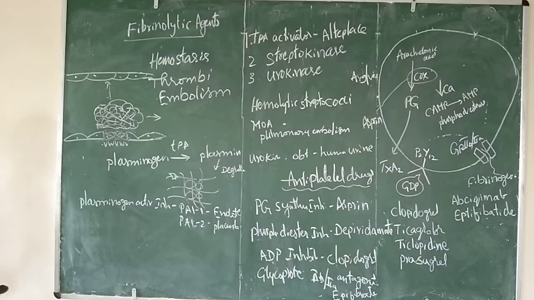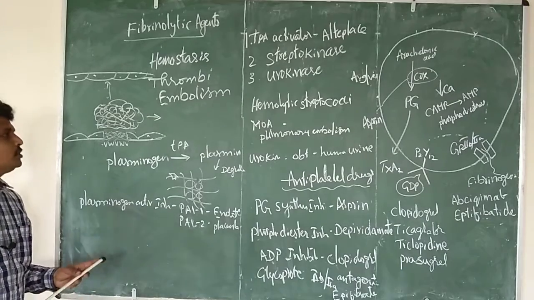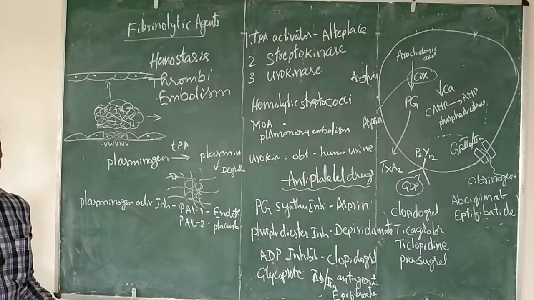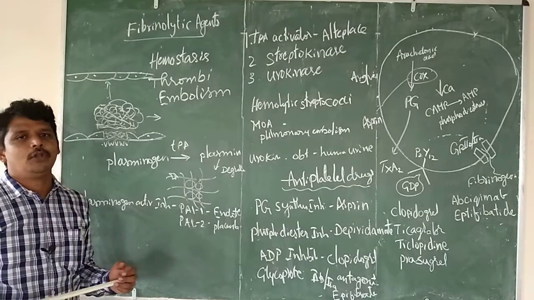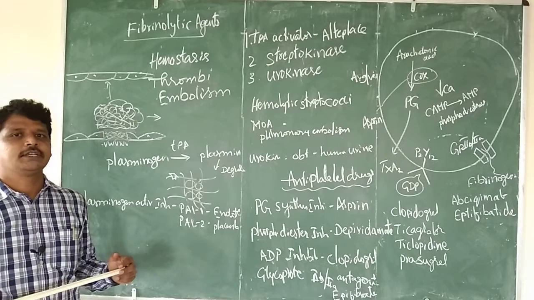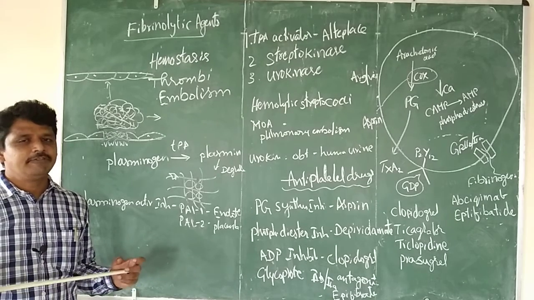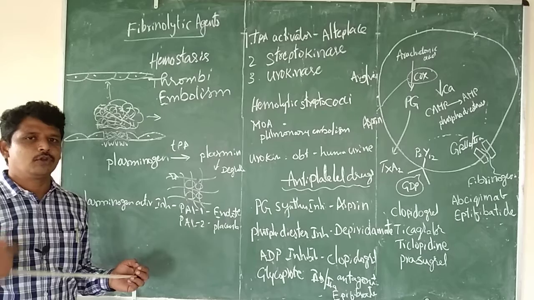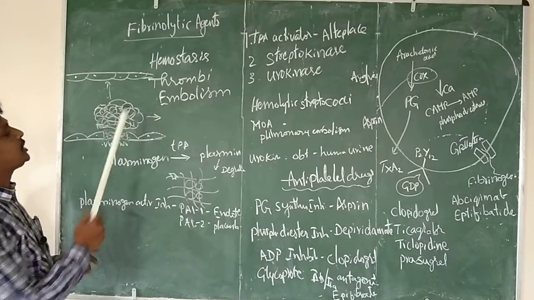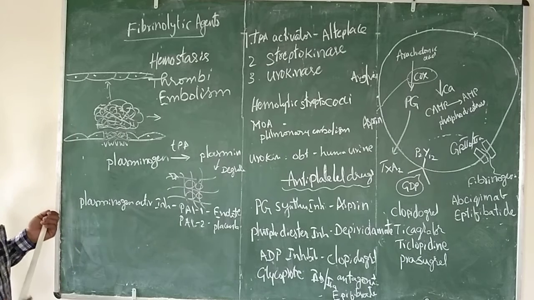Embolism is comparatively dangerous because it can occlude or block any type of blood vessel. It may be the kidney, liver, brain, heart, coronary artery, whatever it is, which causes significant damage at that particular vital organ. So embolism is much more complicated than thrombi.